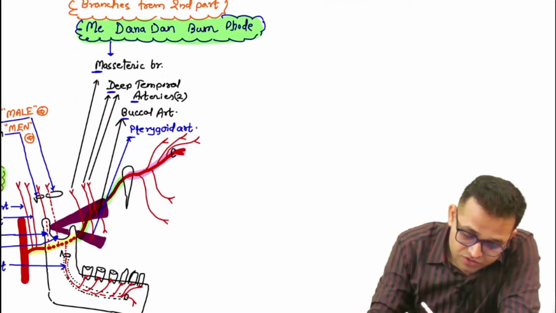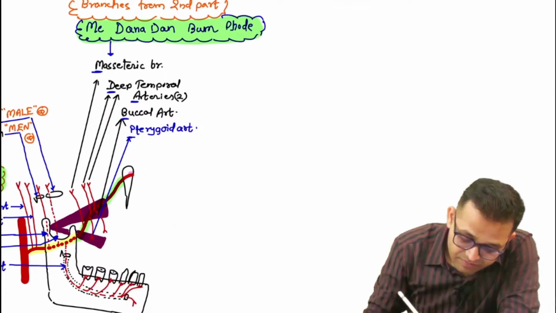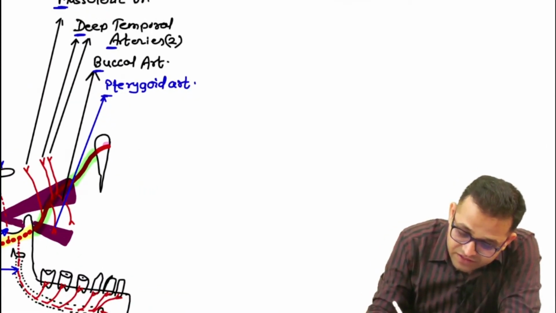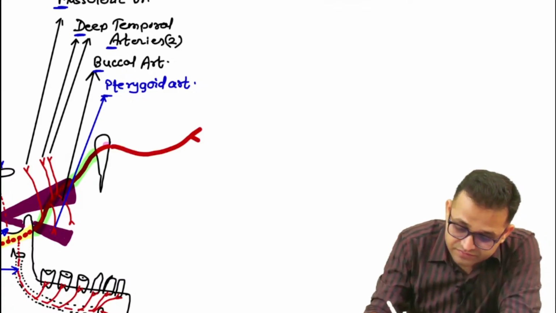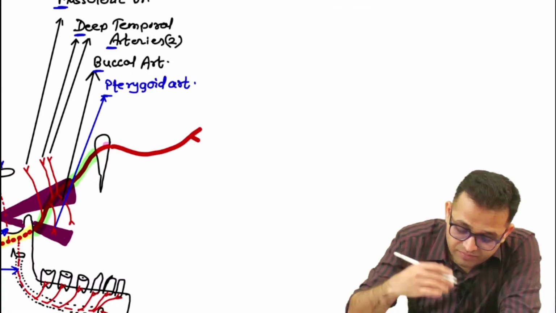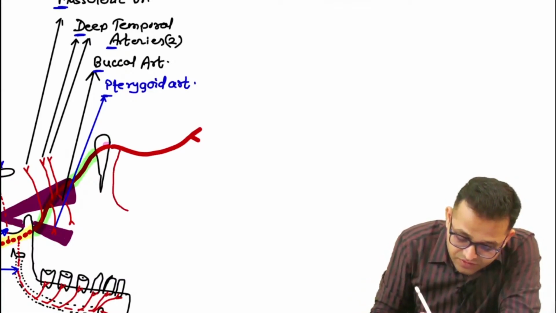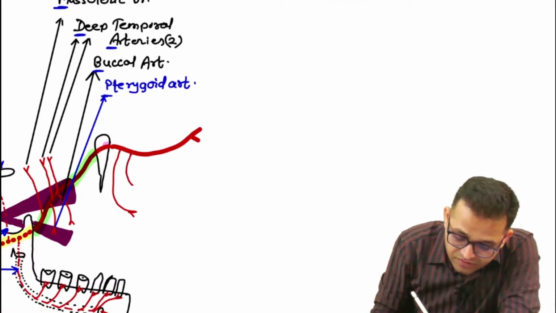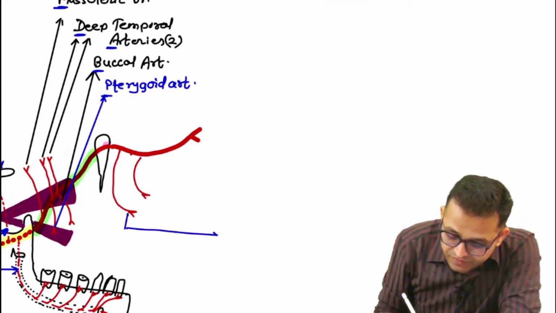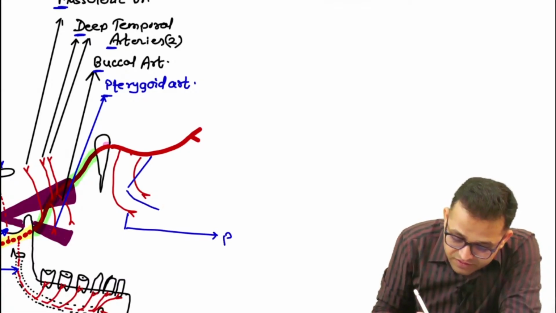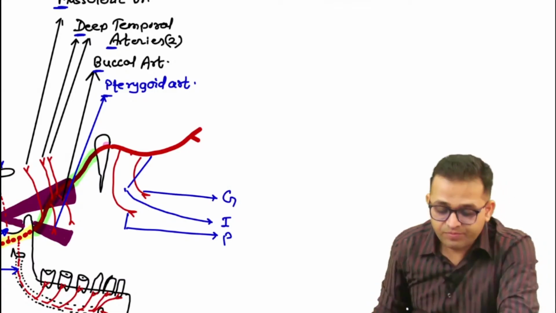Making this a little tilted so you can remember the PIG PAS: P, I, and G. P, this is your I, and this is your G, PIG.